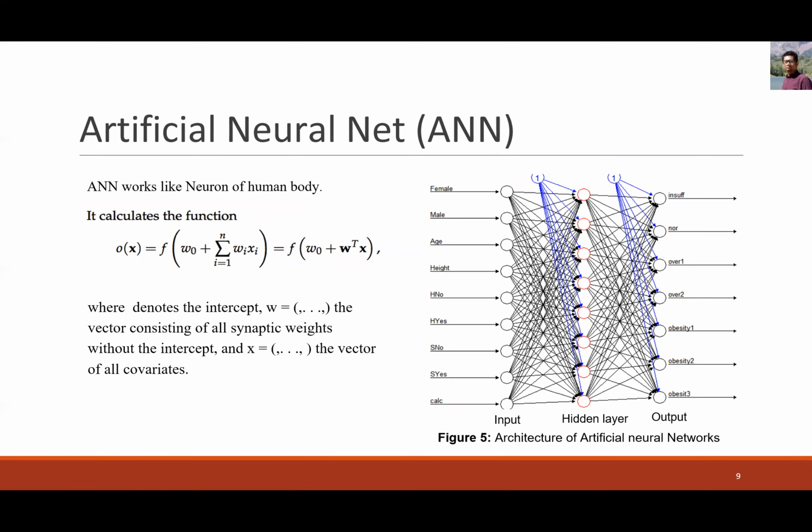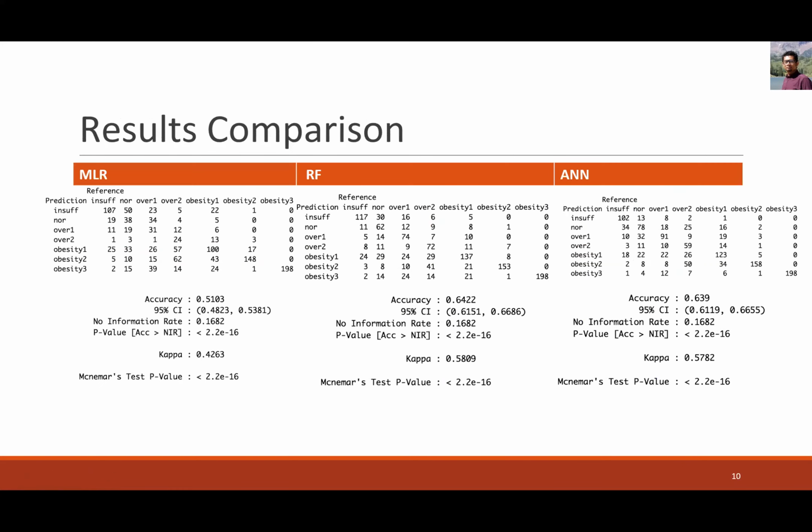And here is the artificial neural network we used. ANN works like neurons of the human body, and it calculates the function. The output depends on the nonlinear function of inputs, and our inputs include the bias, the weights, and predictors. So here W naught is the bias, and the blue line represents the bias, and the red circles represent the nodes of the hidden layer, and we used 8 nodes.